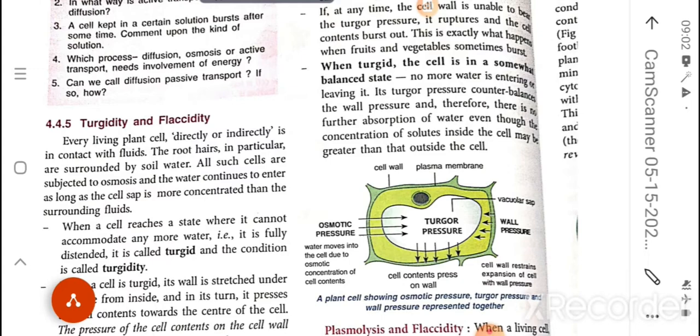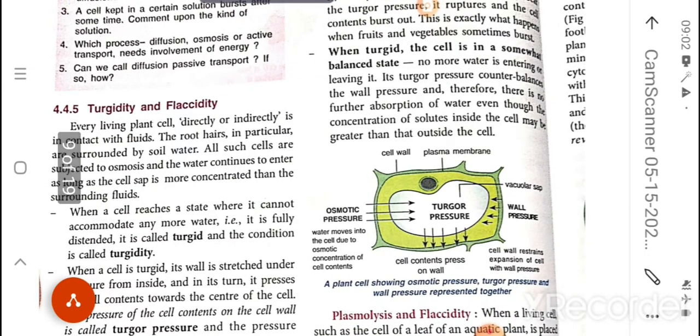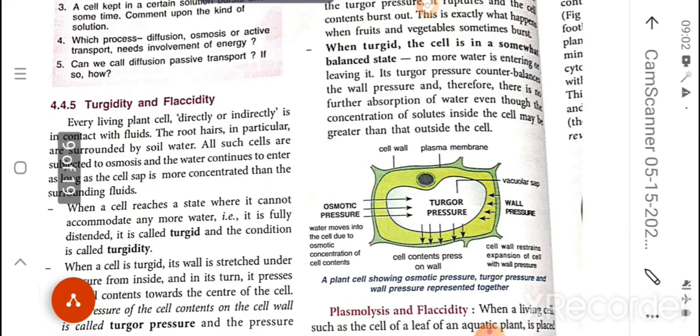Every plant cell is in direct or indirect contact with fluids, either water or water mixed with minerals present in the soil. The root hairs are always in contact with the soil water, and during this time the process of osmosis occurs, where water continues to enter from the soil into the cell, the epidermal root cell.